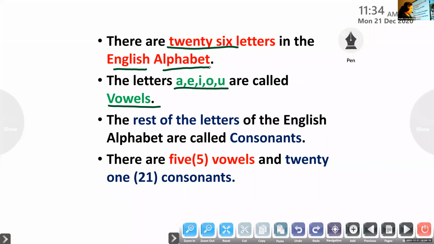And what are those 21 letters called, Austin? Consonants. Yes, very good. Out of the total 26 letters of the English alphabet, 5 are vowels and the remaining 21 are consonants. Good effort, Austin. Thank you.